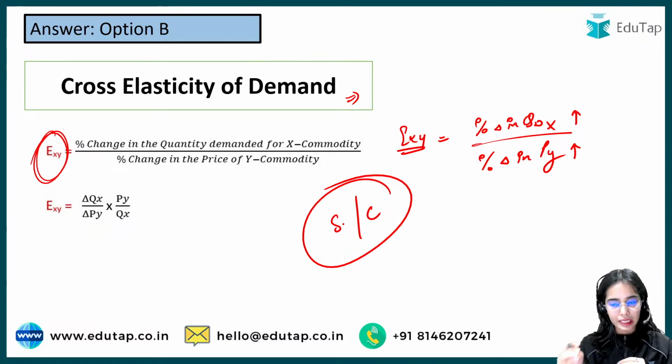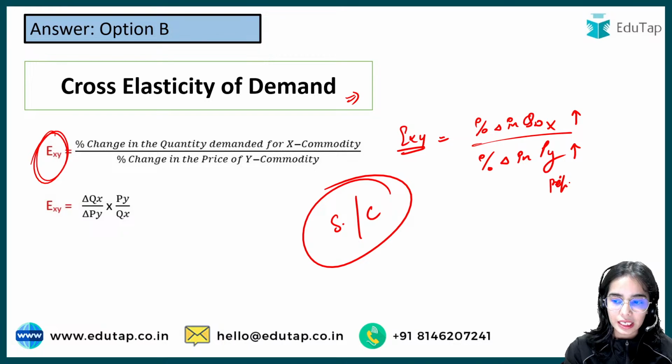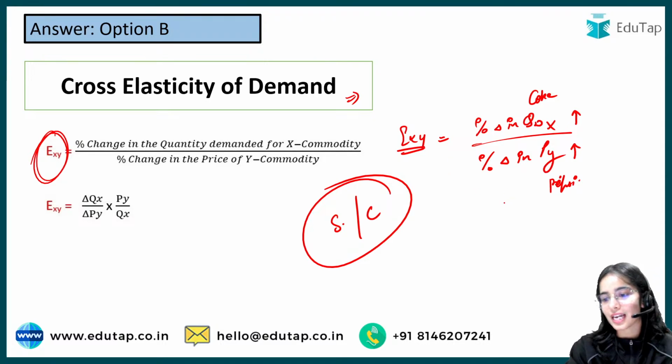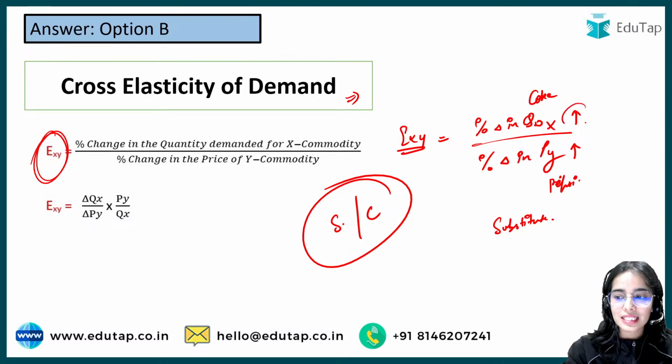The price of Y is increasing, the price of Pepsi is increasing, so the demand for Coke is increasing. So they are substitute goods, because they are moving in the same direction, right? So a positive sign will be there.